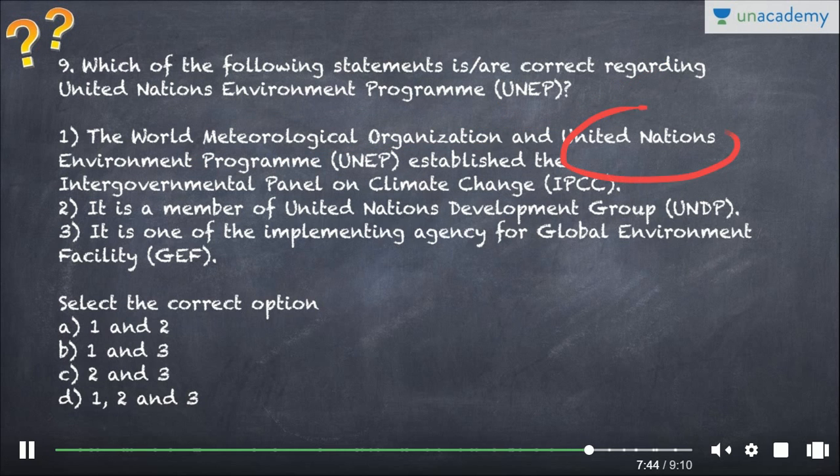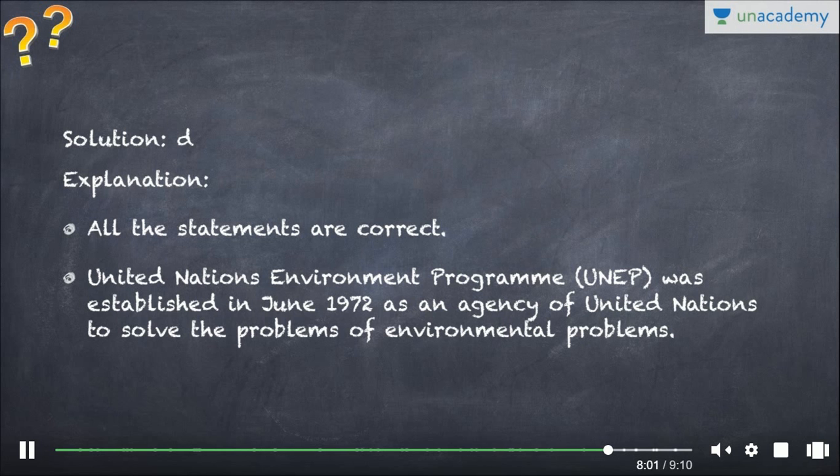The World Meteorological Organization and United Nations Environment Programme established the Intergovernmental Panel on Climate Change. This is absolutely correct. It is a member of United Nations Development Group. Okay, it is one of the implementing agencies of Global Environment Facility. Which of the following is correct? Answer is all of them are correct. It is basic facts. There is nothing much about it.